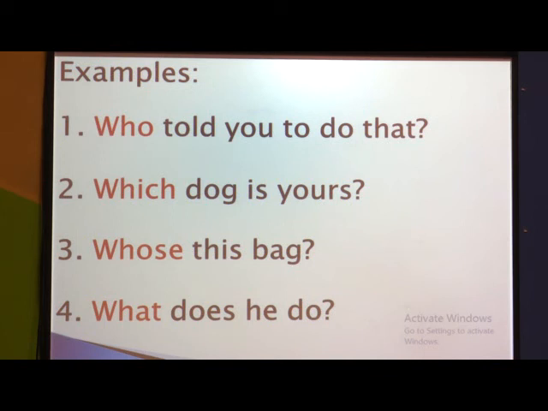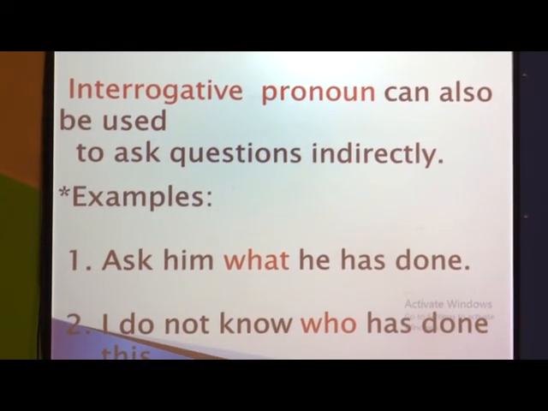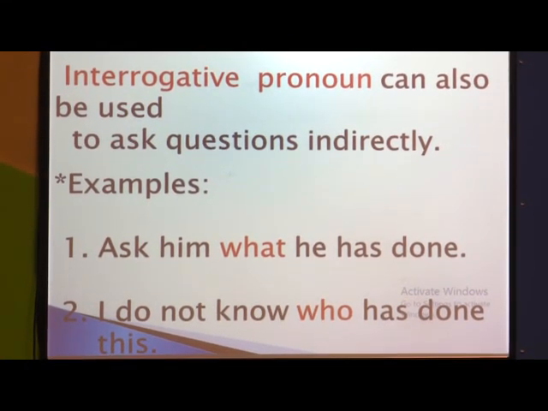The 4th one: what does he do? What asks about the action. As we know, action words are also known as nouns, so what is used instead of the action word. So interrogative pronouns can also be used to ask questions indirectly.